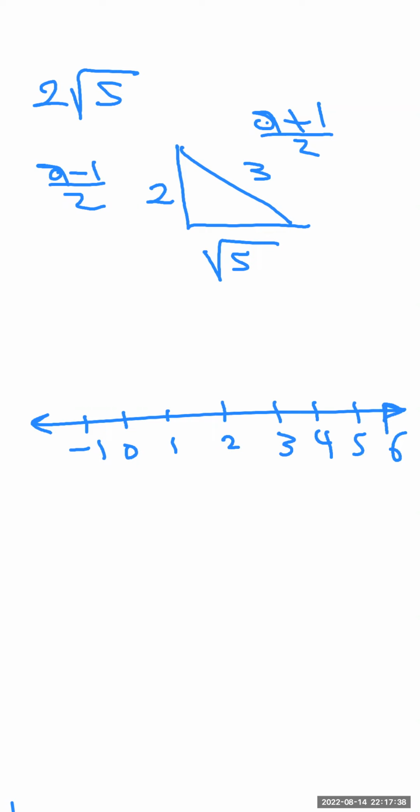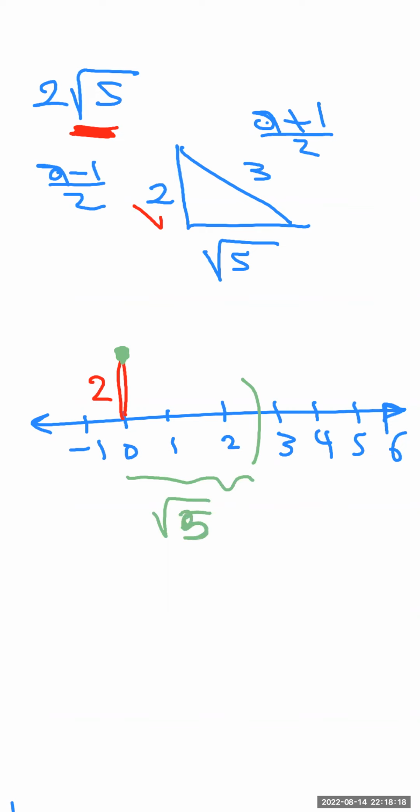Now I want to represent 2 square root of 5. First, I will represent the square root only. We did that before. Okay, no problem. Listen carefully. To represent square root of 5, start from the point 0. Draw the height, 2 centimeters. At the end point of the height, fix your compass. Open the compass 3 centimeters. Draw the arc. Okay, great. So actually, this distance till this point is the square root of 5. Correct, guys?